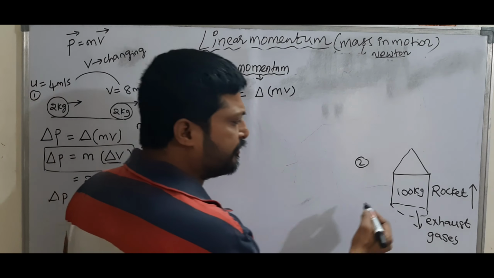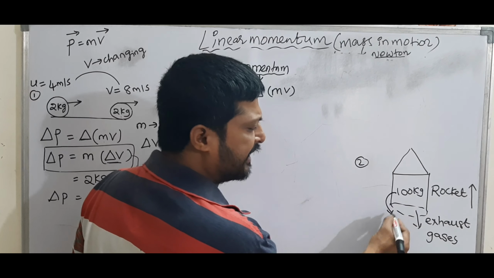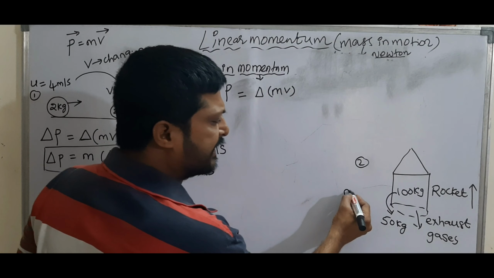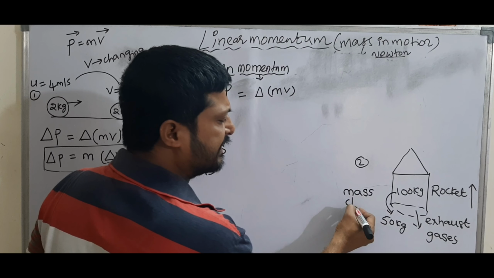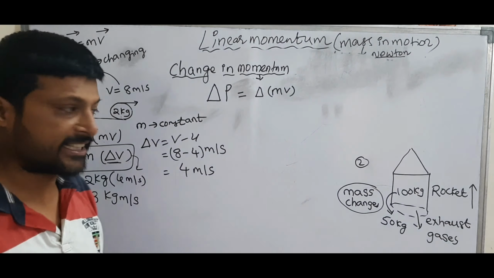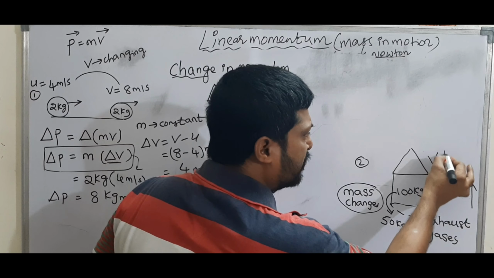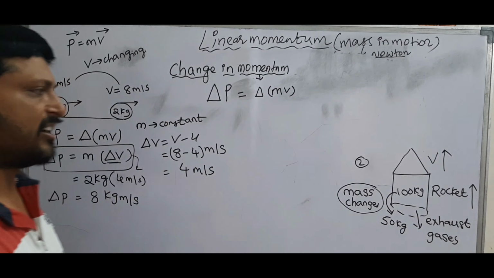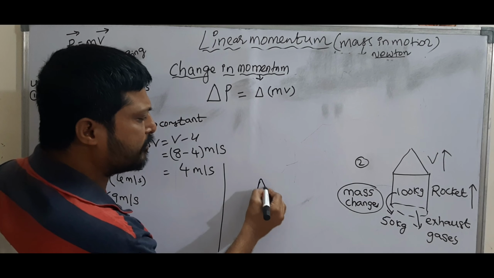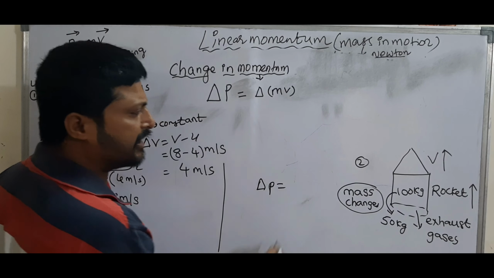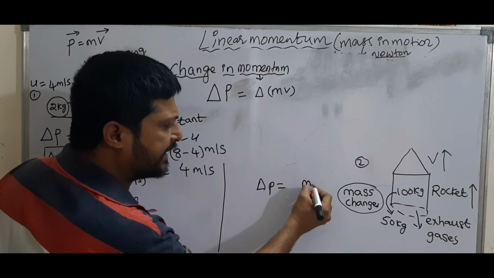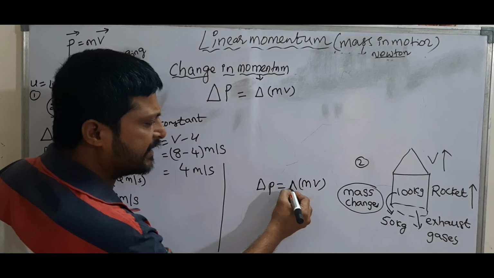After some time, the mass is 50 kg. That means here mass is changing, and the rocket is moving with a constant velocity. Then apply change in momentum: delta P is equal to delta of mv.